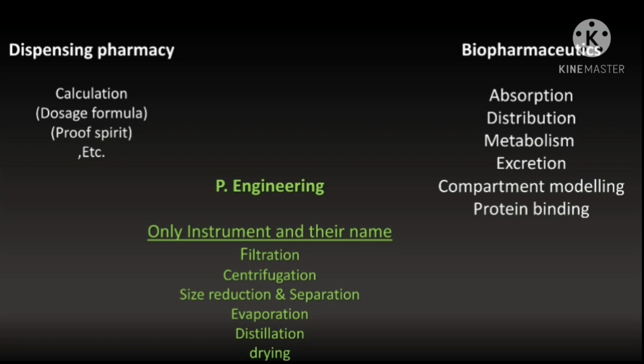Coming towards pharmaceutical engineering, there you only have to do the instrument part, with the names and some synonymous names given to the instruments, like the Hardinge mill, whose synonymous name is the ball and pebble mill. So you have to go through the instruments and their names in pharmaceutical engineering, from the chapters of filtration, centrifugation, size reduction, separation, evaporation, distillation and drying.